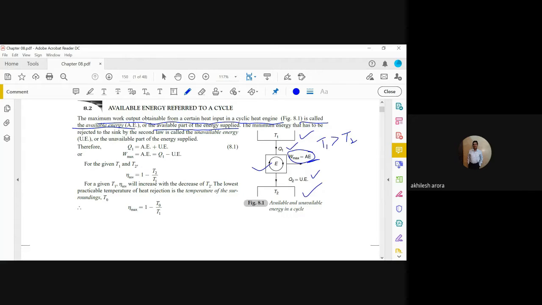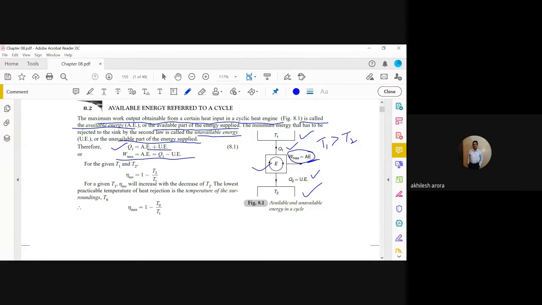The minimum energy that has to be rejected to the sink by the second law is called unavailable energy, or unavailable part of the energy supplied. So naturally, you can see this equation: Q1 is equal to available energy plus unavailable energy. So this is quite understandable. You can see Q1 has two parts, available and unavailable. So W max, or available energy, is equal to Q1 minus unavailable energy.